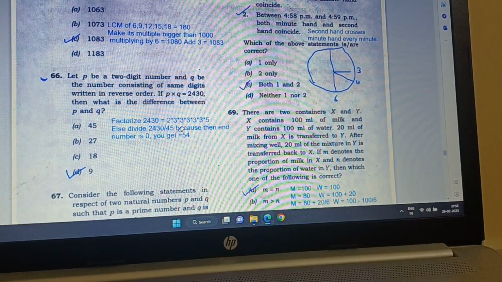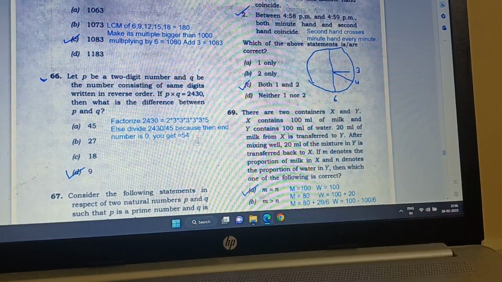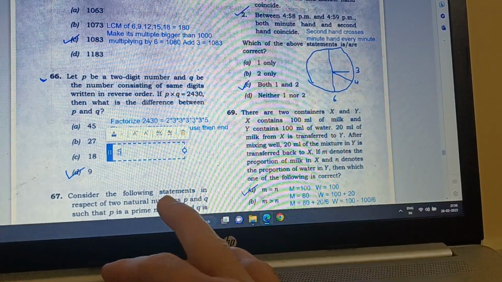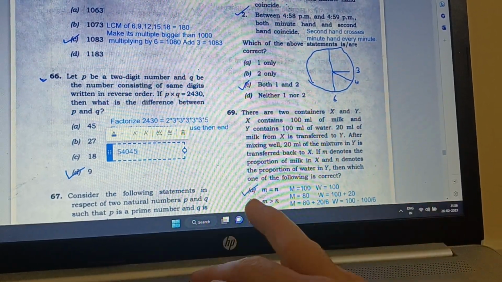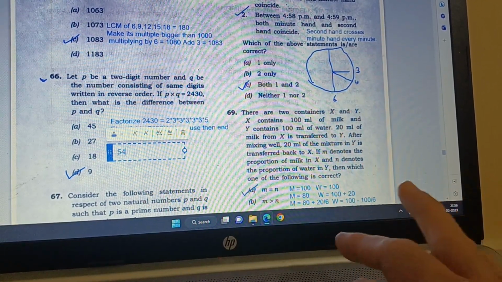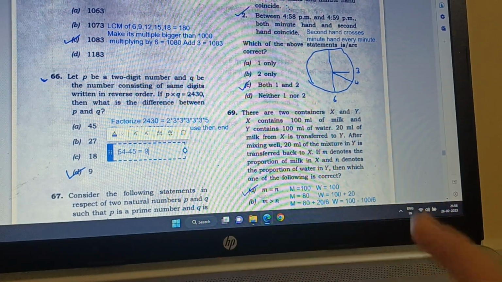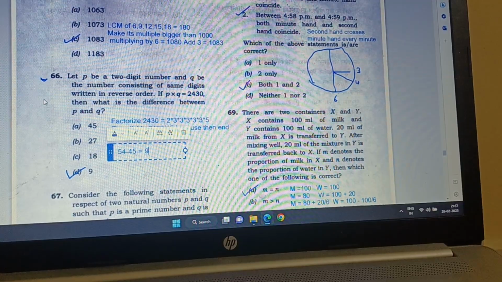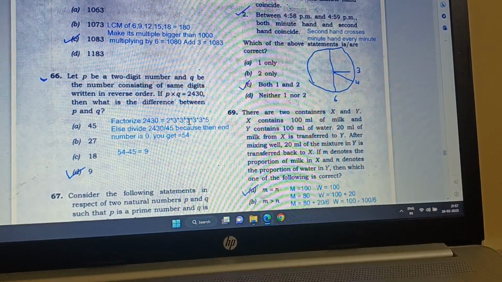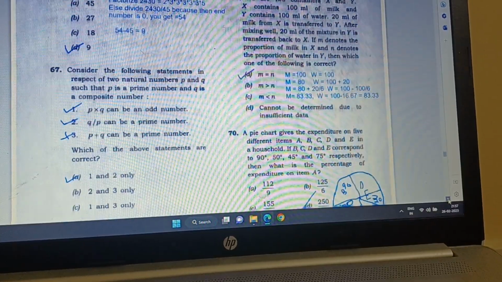So I write it like this: 54 minus 45 is equal to 9. So D is the correct answer. It was a little bit tricky, because it says, then what is the difference between P and Q? I hadn't read it first when I was solving this.